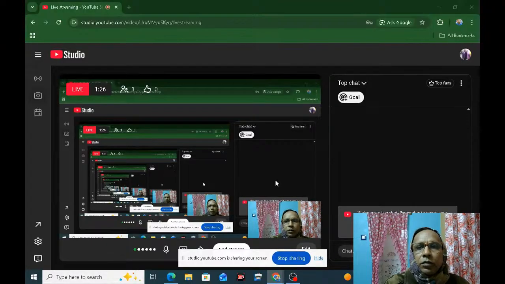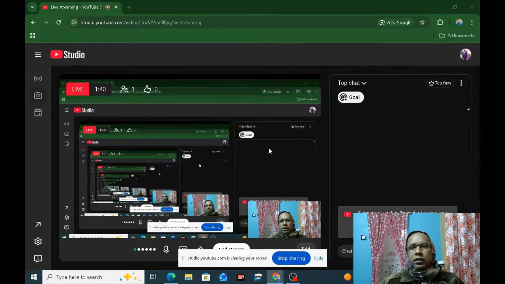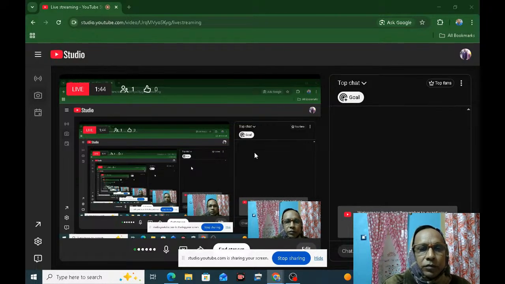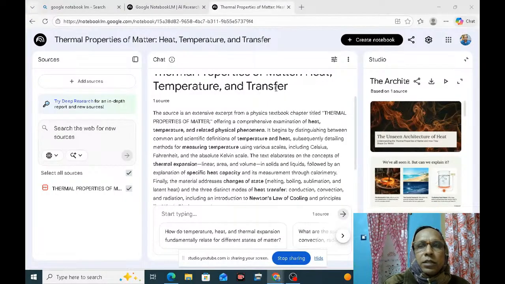Hello everyone. Today we shall discuss thermal properties of matter. This is for class 11 CBSE, and generally we will deal with the NCERT book. All the problems and all the things will be dealt with here. Now see how we are going to discuss these.